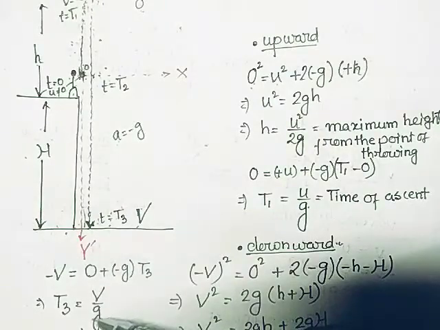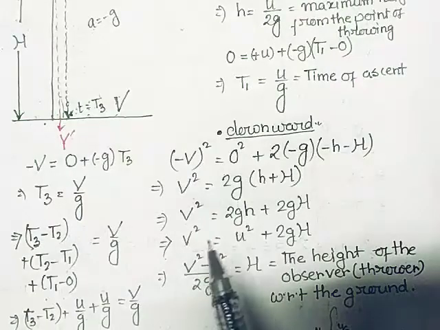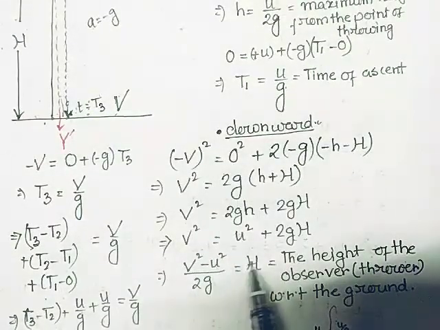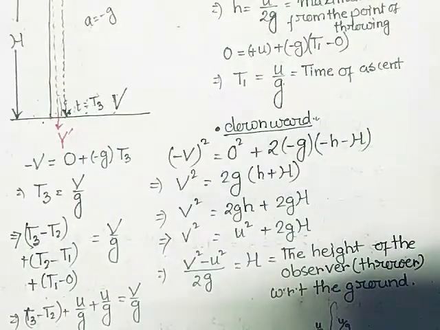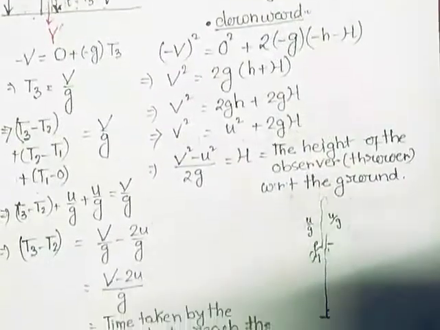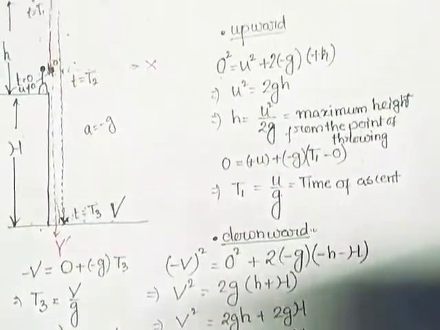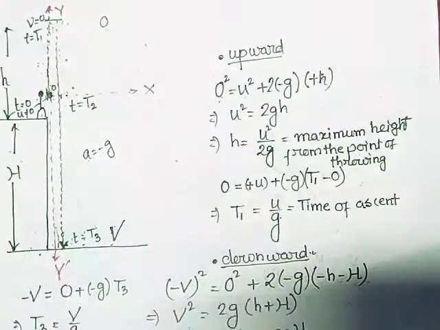If the velocity of striking the ground is known, we can find t3. If u square is known, we can find out the capital H, the height at which the observer is situated, that is the height of the minaret or the cliff. Not only that, t3 minus t2 is the extra time that is required. From here to here it is u by g, and again u by g. After that, the extra time is required to reach the ground.